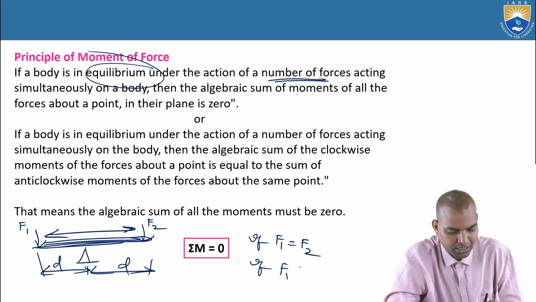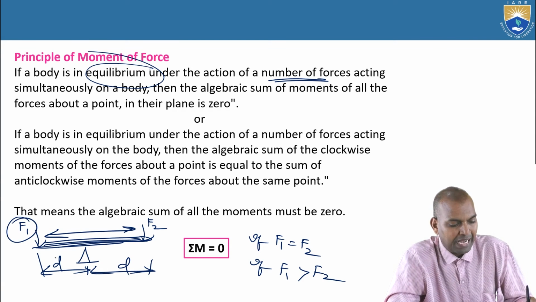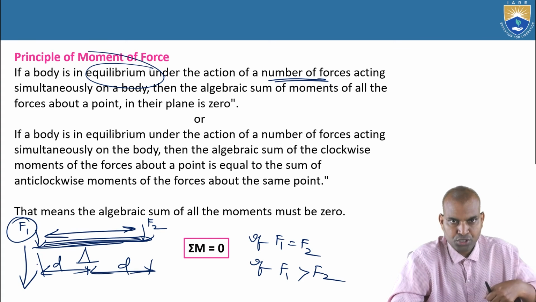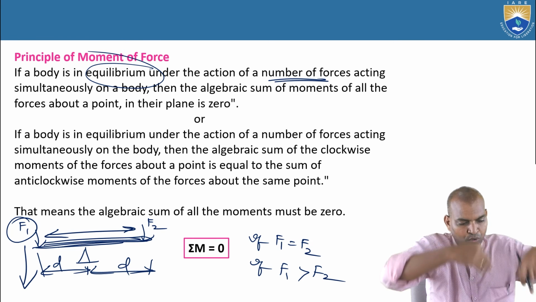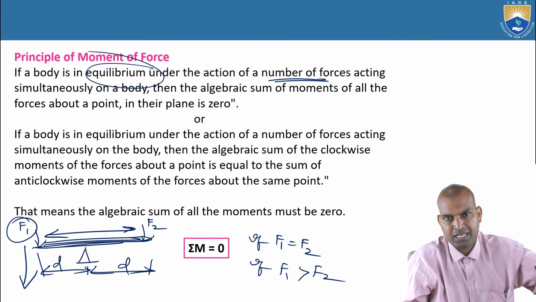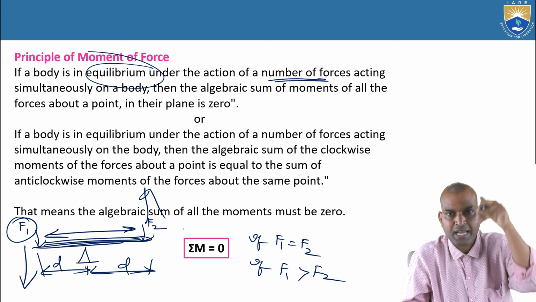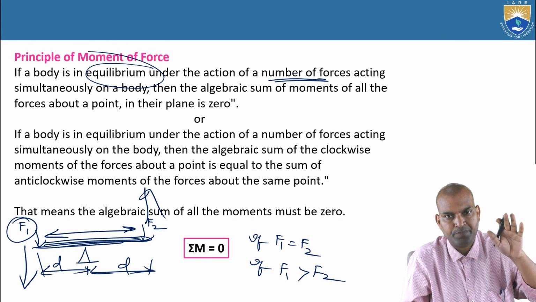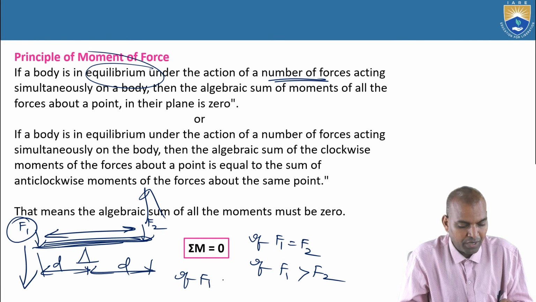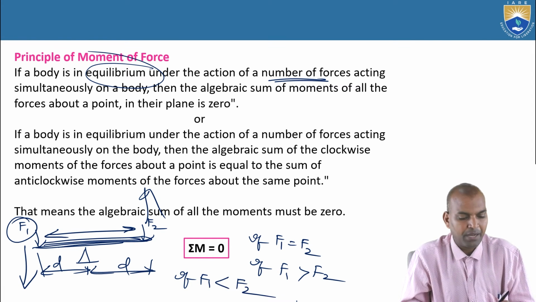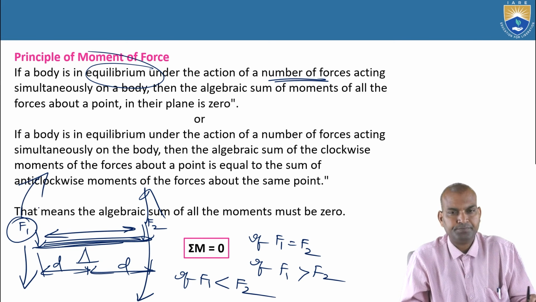If F1 is greater than F2, F1 is high, F2 is low, what will happen? The body moves down, a clockwise motion, because F1 is more, it goes down in the F1 direction. And F2 will be lifted up. Even though it is acting downwards, that end will be pushed up. Or if F1 is less than F2, what will happen? F2 moves down, F1 goes up.